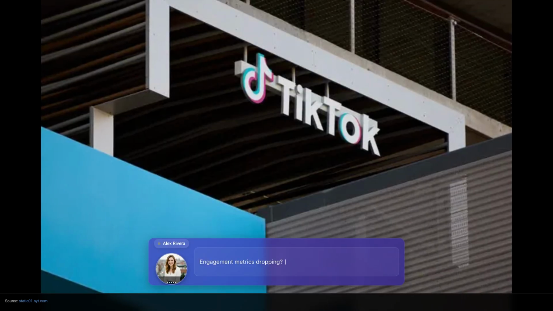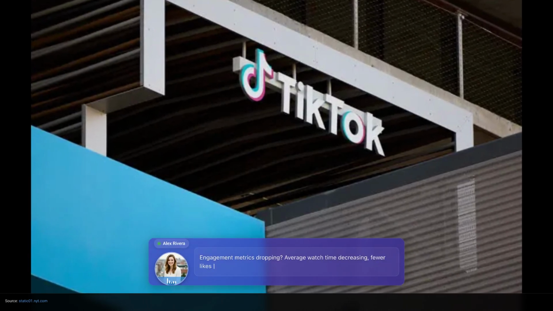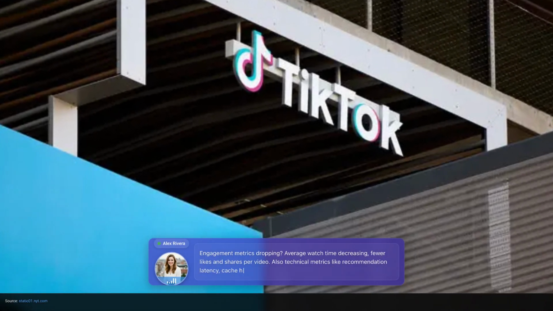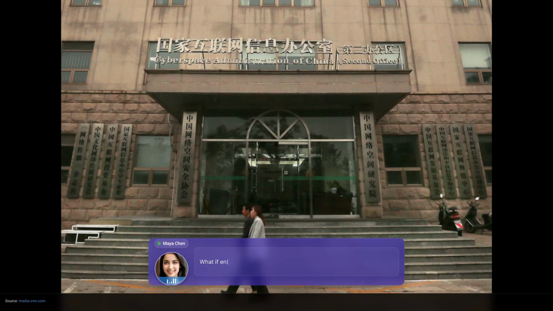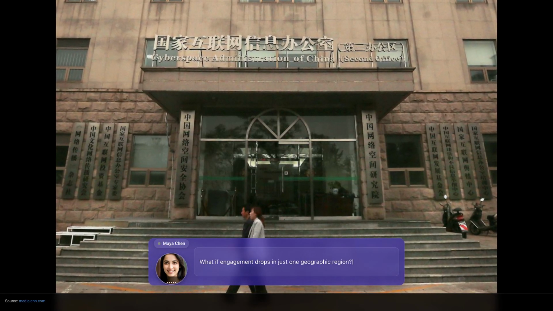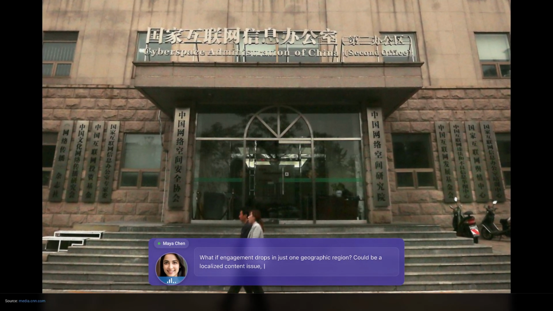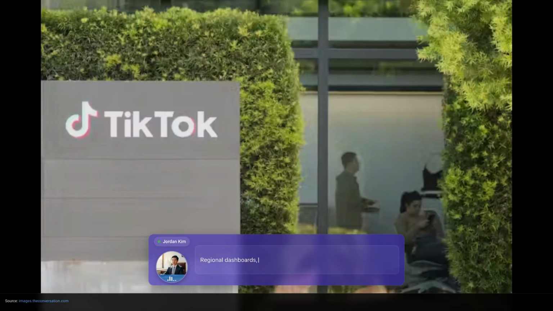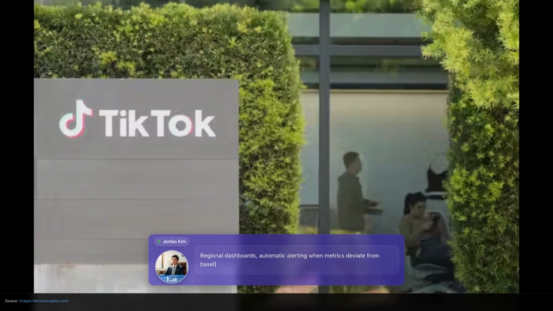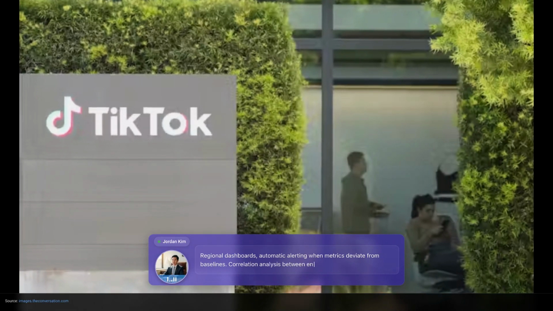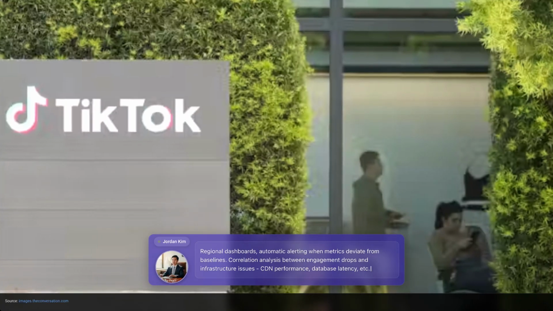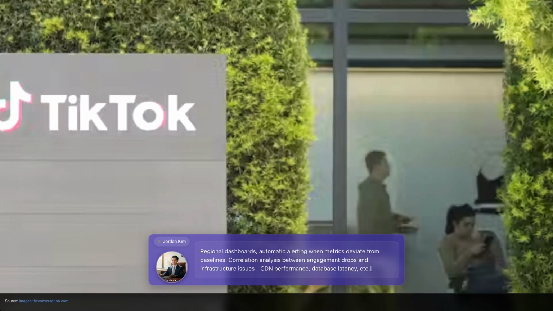Engagement metrics dropping, average watch time decreasing, fewer likes and shares per video. Also technical metrics like recommendation latency, cache hit rates. What if engagement drops in just one geographic region? Could be a localized content issue, or it could be infrastructure problems. Regional dashboards, automatic alerting when metrics deviate from baselines. Correlation analysis between engagement drops and infrastructure issues, CDN performance, database latency, etc.